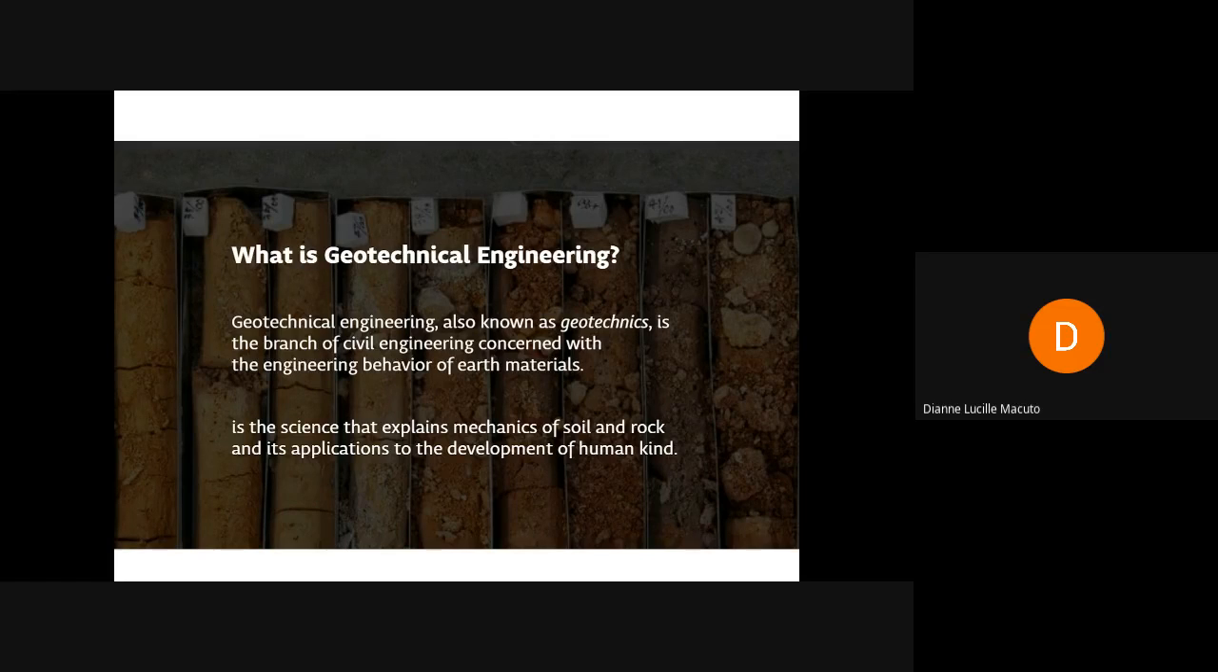Geotechnics also has application in military, mining, petroleum, and other engineering disciplines that are concerned with construction occurring on the surface or within the ground. It thus explains the scientific mechanics of soil and rock and its application to the development of humankind. Therefore, geotechnical engineering is the story of the relationship between human and earth.